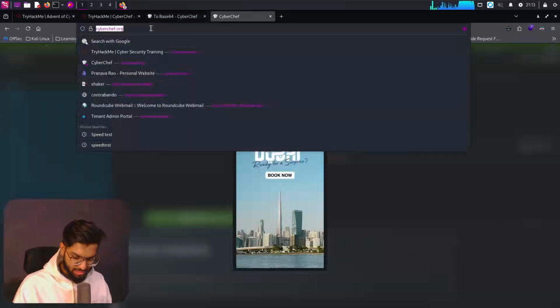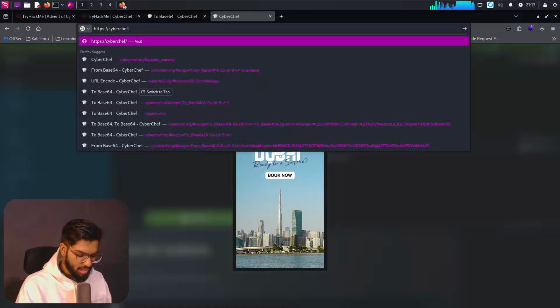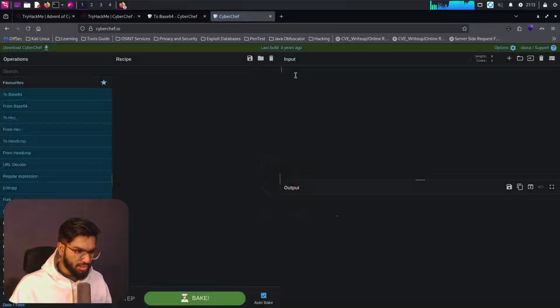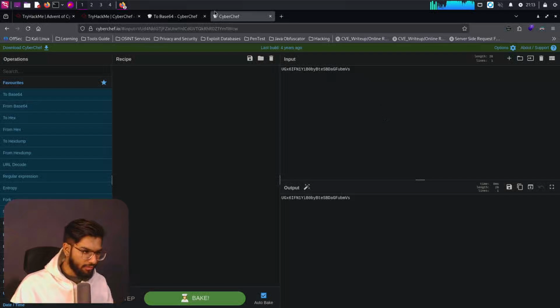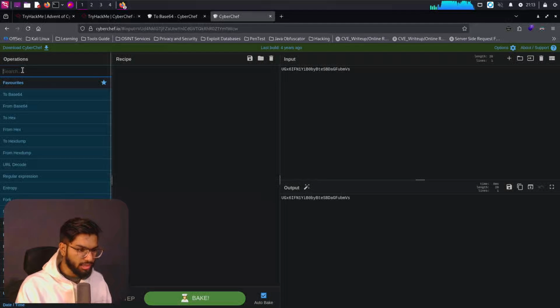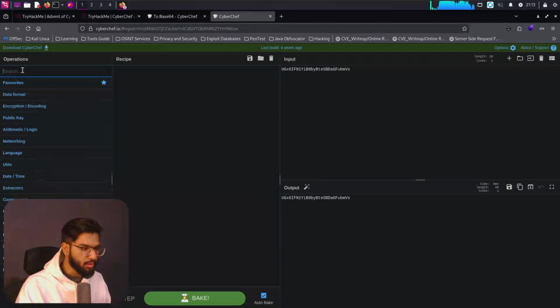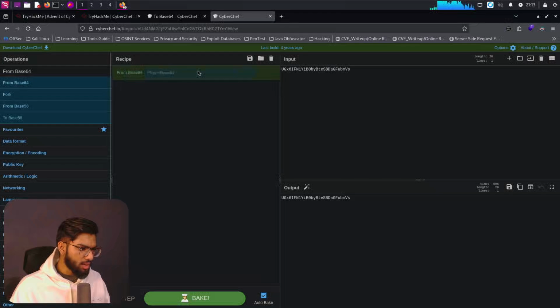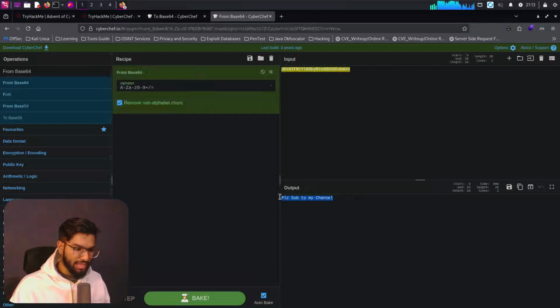Let me change the URL here to .io itself, because I don't want all those ads to come in. Okay, here, if I input the encoded characters that I have taken from here, and see the operation, I want this character string that is being passed in the input field to be decoded. So I can say From Base64, drag it and drop it here. I can see the text back again.